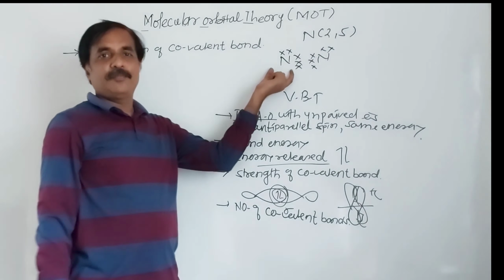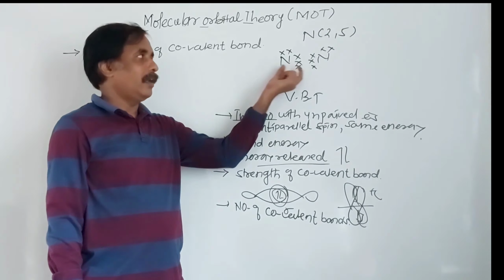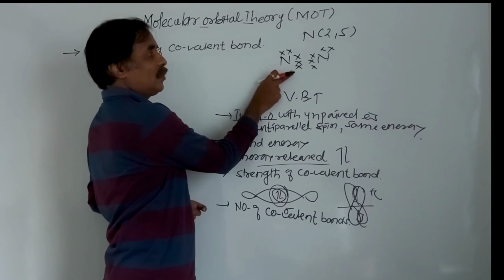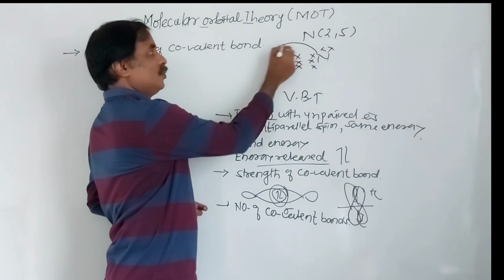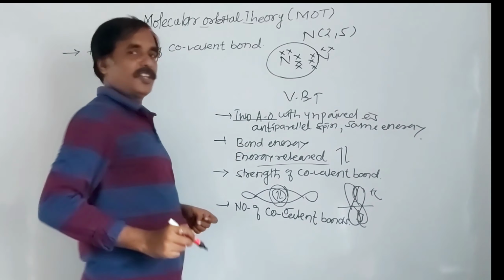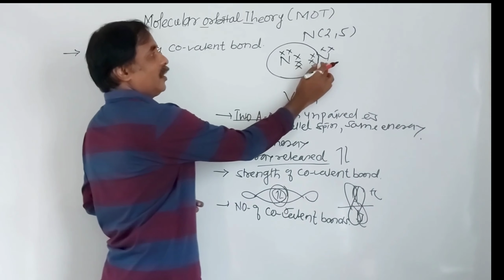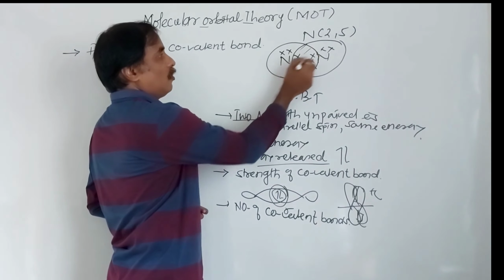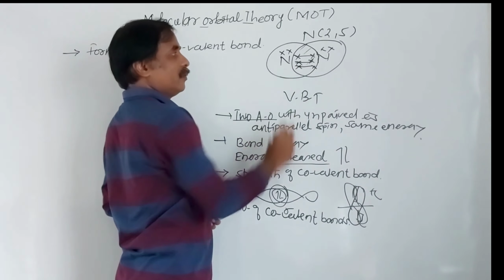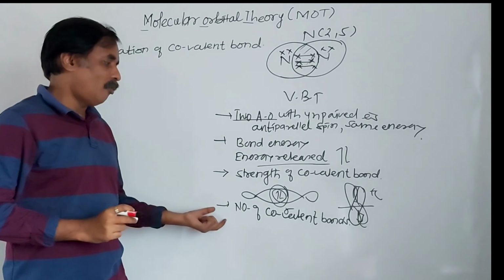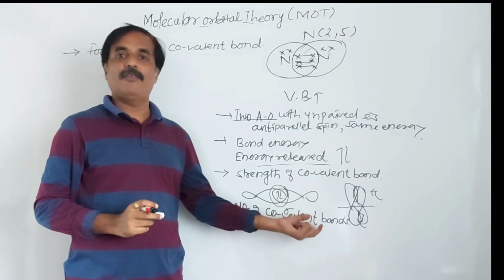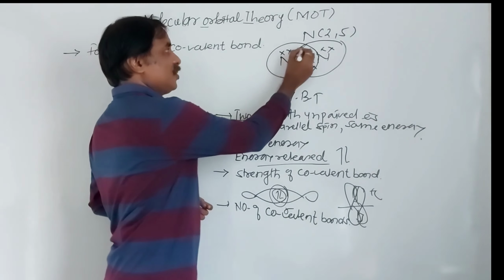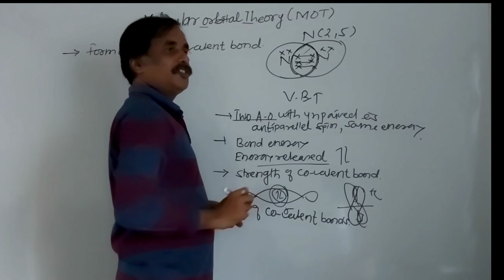For the first nitrogen atom, 3 electrons are required to complete the octet. Exactly the same in case of the second nitrogen. So here there is equal sharing of electrons, 3 electrons of the first nitrogen and 3 electrons of the second nitrogen. This is the last shell of this nitrogen, and this structure is said to be a Lewis structure. In case of the second nitrogen, this will be the last shell. So this is the common region, the electron cloud. How many pairs are there? 1, 2, 3. And 3 bonds. The number of covalent bonds depends on the number of electron pairs in the electron cloud. This region is also known as electron cloud. This is the common region.